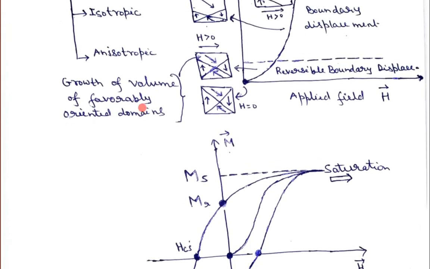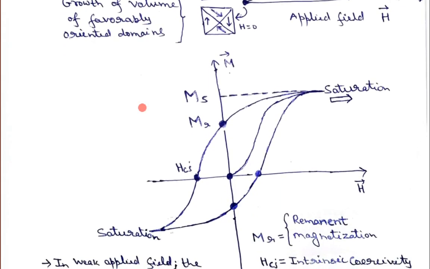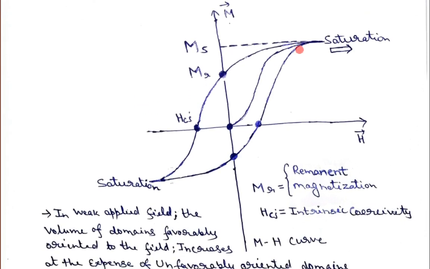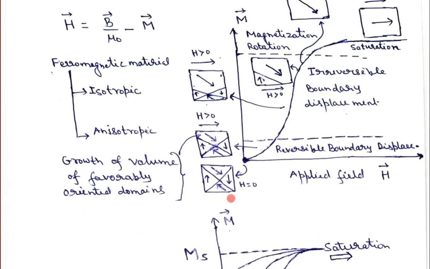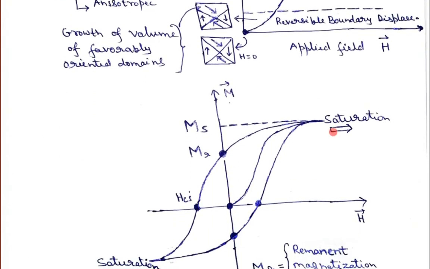Now if you remove the magnetic field and try to reach zero magnetic field, then the magnetization does not repeat its history, because this is an irreversible process. All the domains will not regain their original positions, but rather the material will have some magnetization even in the absence of a magnetic field. Even when H becomes equal to 0, you have some magnetization.